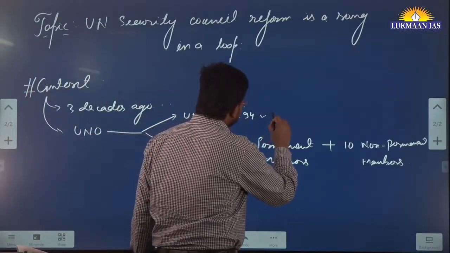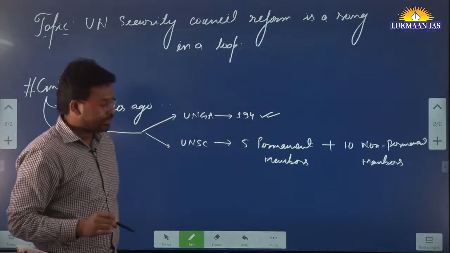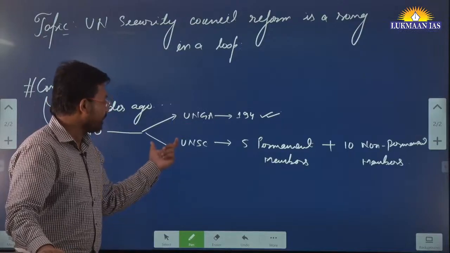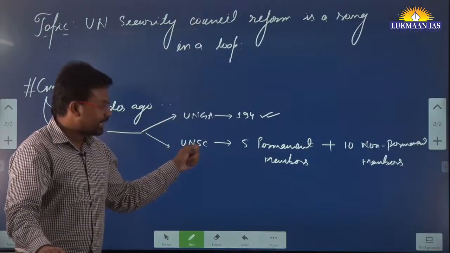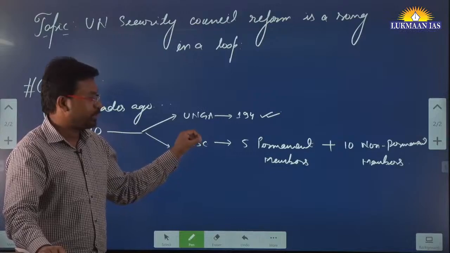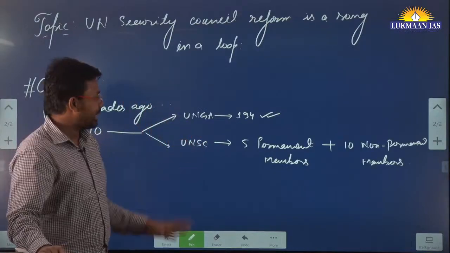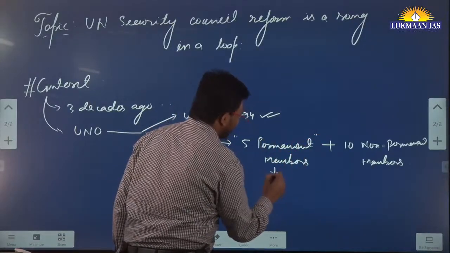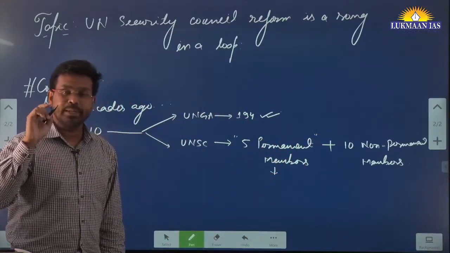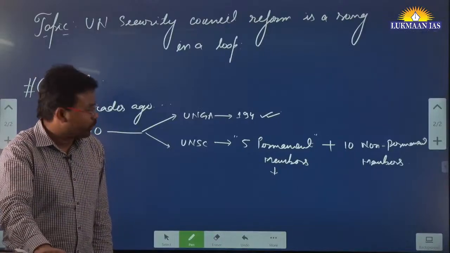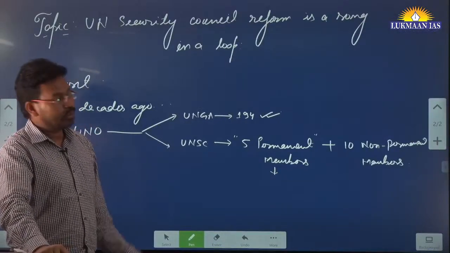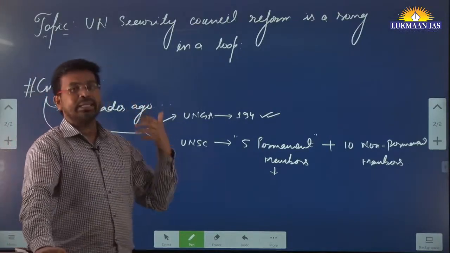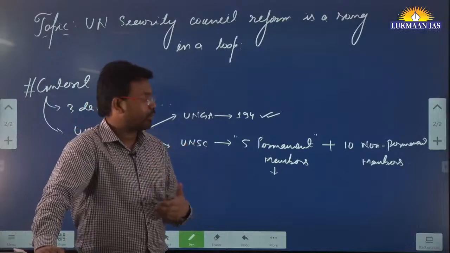All the countries that are members of the United Nations organization are represented in the United Nations General Assembly. However, the United Nations Security Council has a skewed membership. Especially if we talk about the 5 permanent members, these are those countries who were winners of World War II. After winning World War II, these countries set up the United Nations organization, and then they invited different countries to be members of it, right?